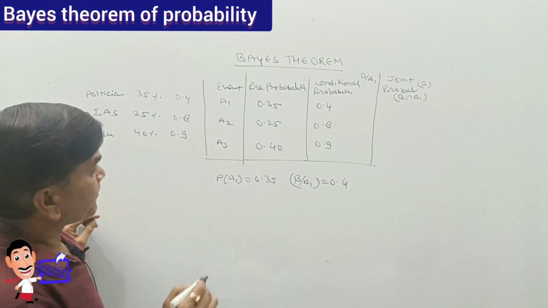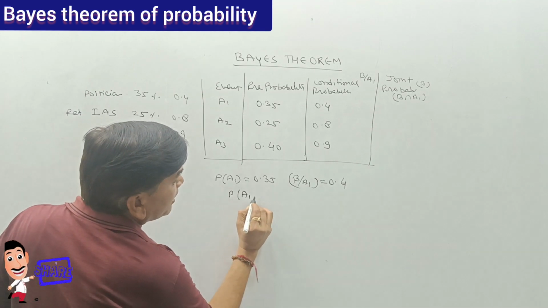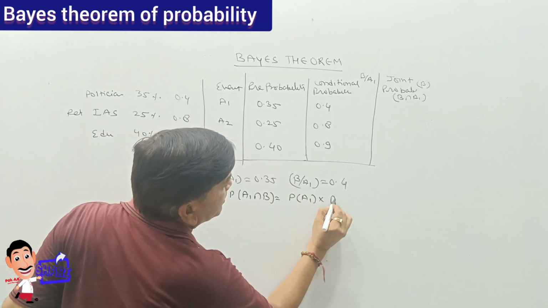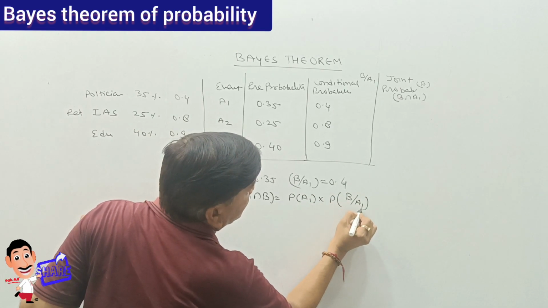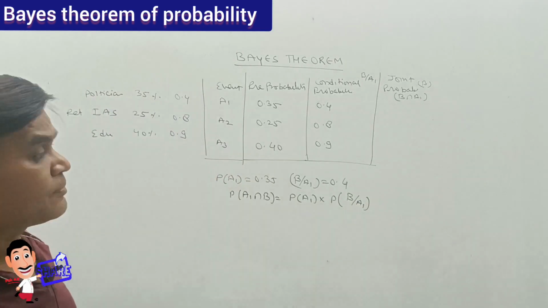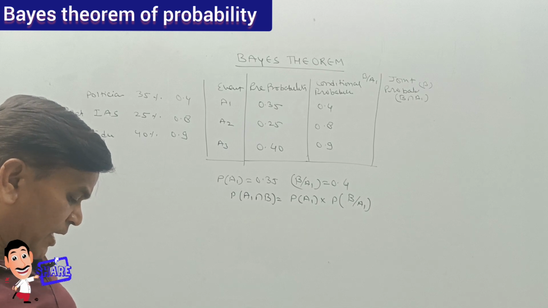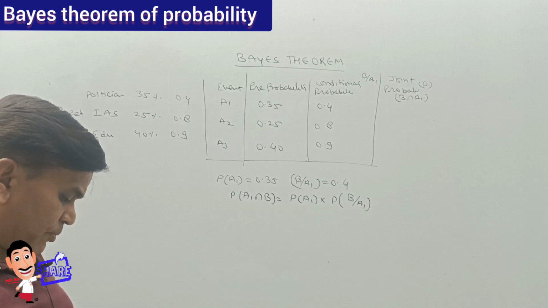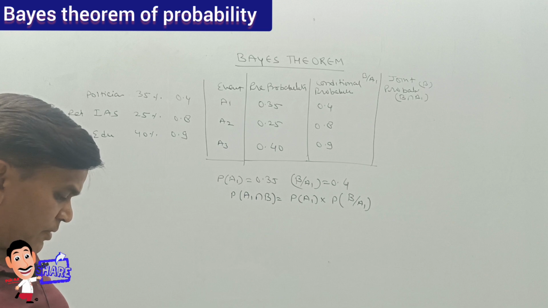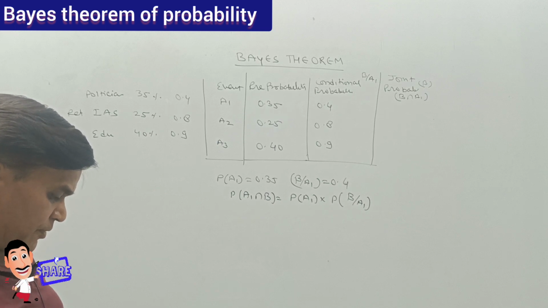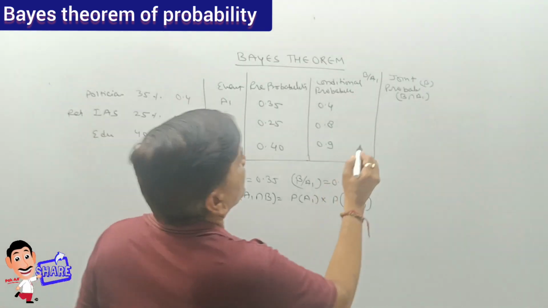So P(A1 intersection B) is P(A1) multiplied by P(B given A1), that is 0.35 multiplied by 0.4, which is 0.14.